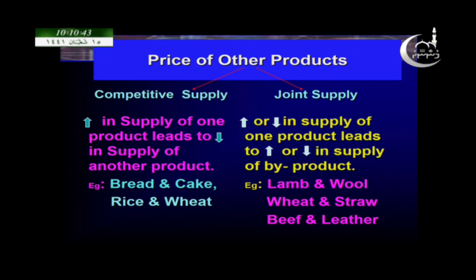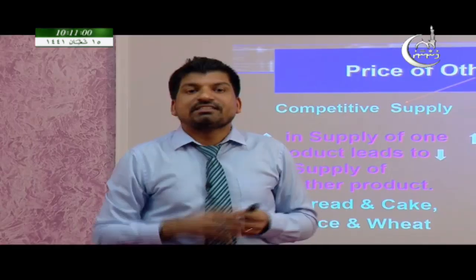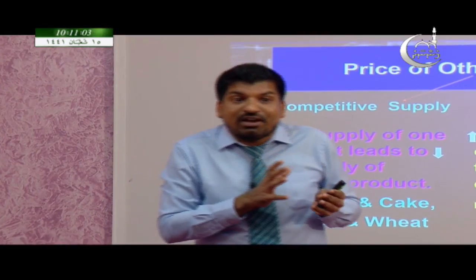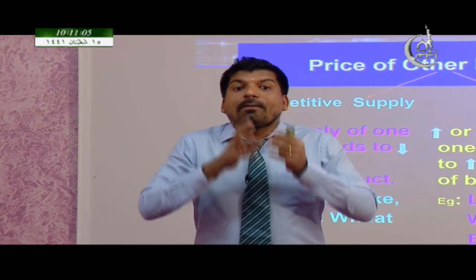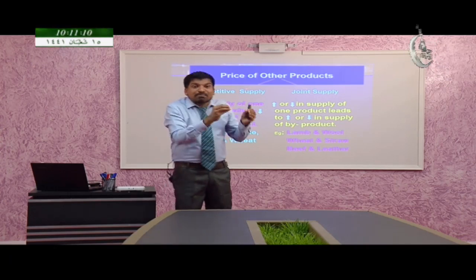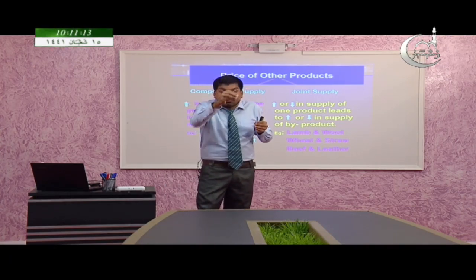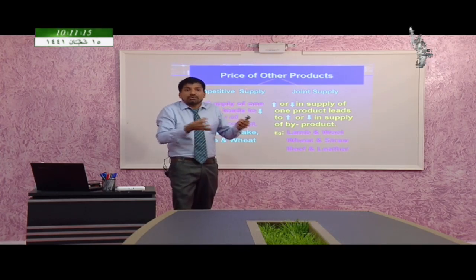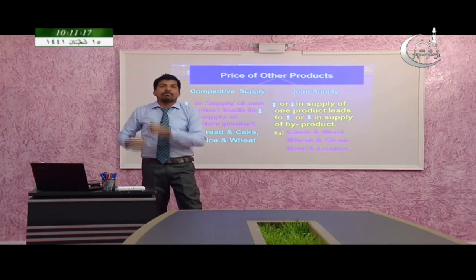Always the producers will produce the product which is more profitable for them. For example, bread and cake. As a baker, we can bake bread or cake. In the market, if the price of bread increases, the baker will produce more bread. What's the result? As a result, the supply or the production of cake will decrease because he has to use more resources for the production of bread.